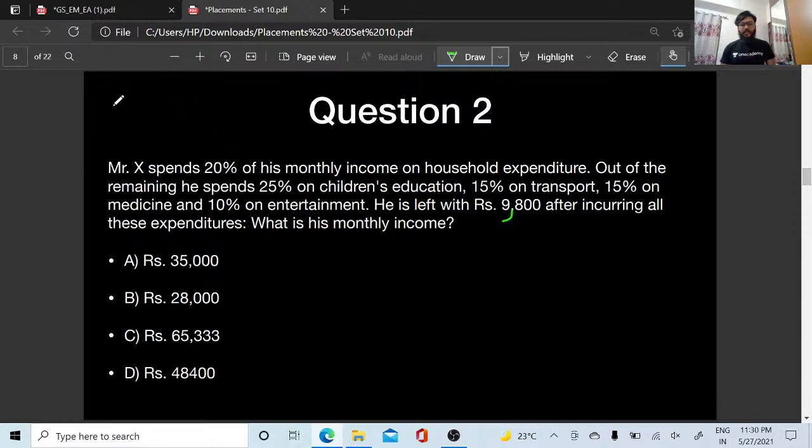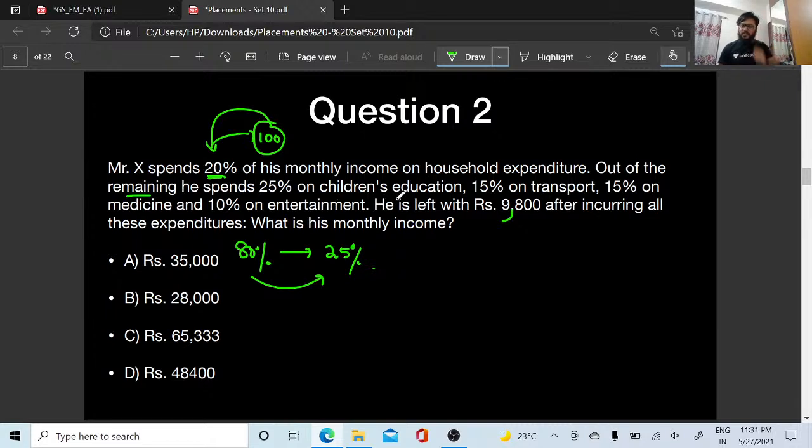20 percentage is spending, yes or no? So there are two methods of solving this question. I'll show both the methods. 20 percentage he is spending, right? Out of 100, 20. So 80 percentage remains, right? Of the remaining 80%, 25 percentage is spending, right? So this becomes what? What is 25 percentage of 80?